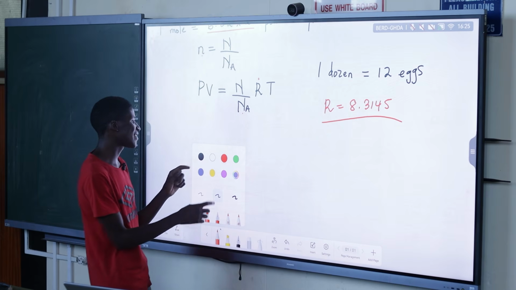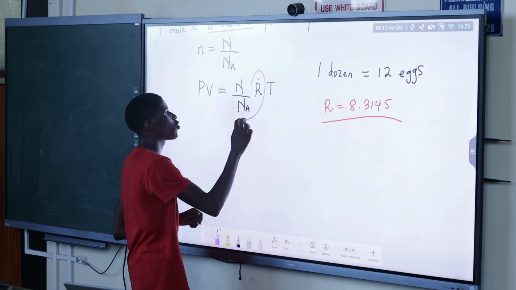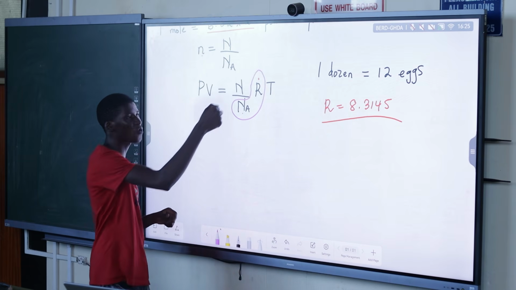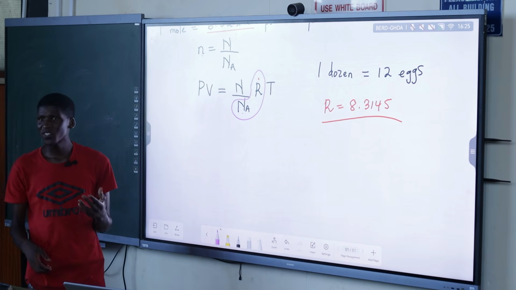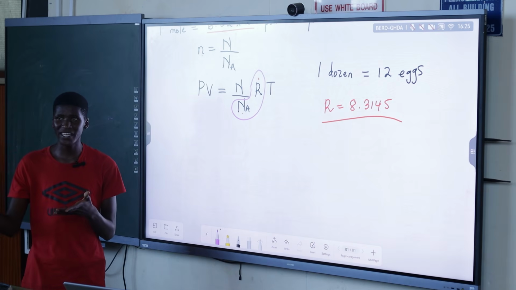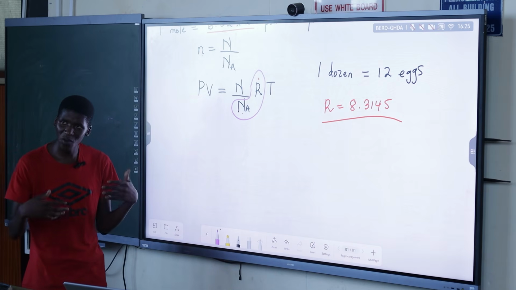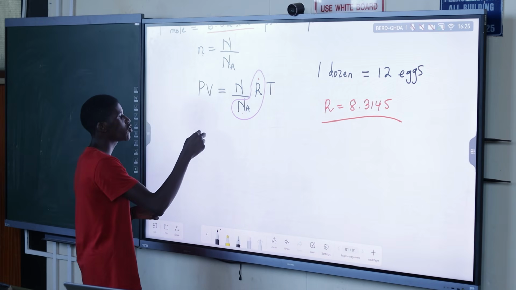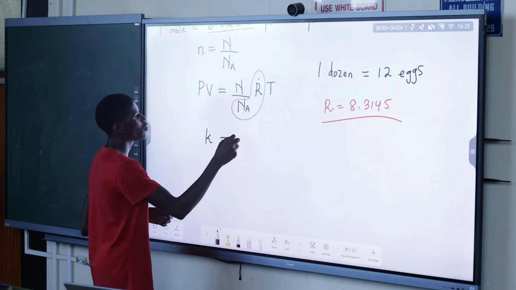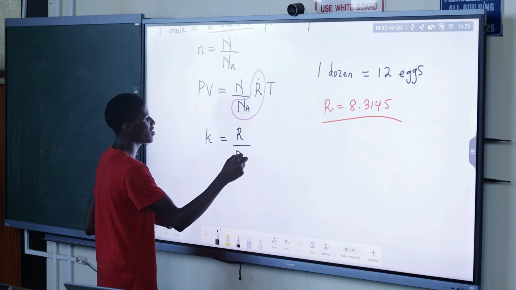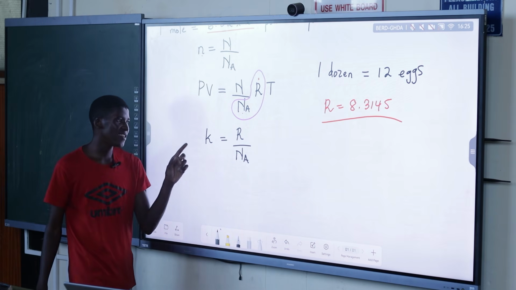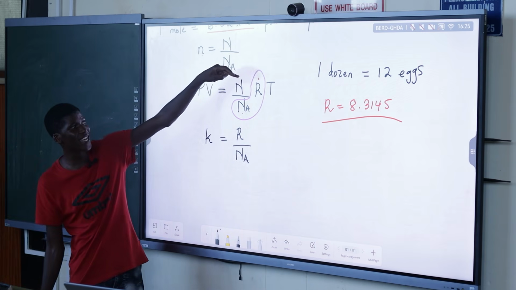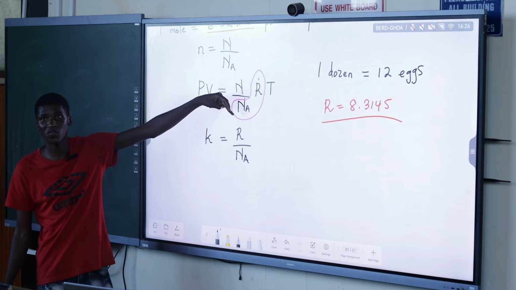So from this we can establish that we have got a ratio of 2 constants. So we've got 1 constant over another constant. A constant over a constant, what does it mean? A constant divided by a constant is a constant. So we introduce a new constant k, which will be a ratio of R over Na. This constant k is the ratio of the gas constant to the Avogadro's constant.